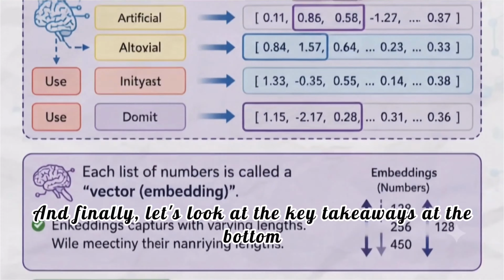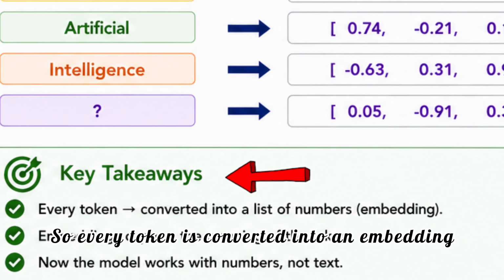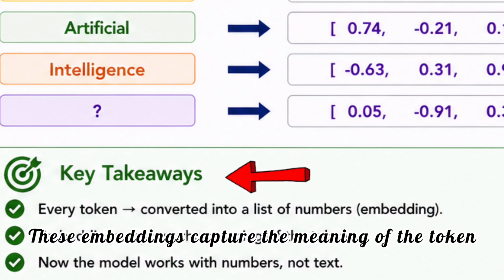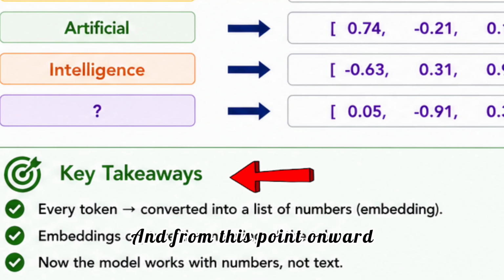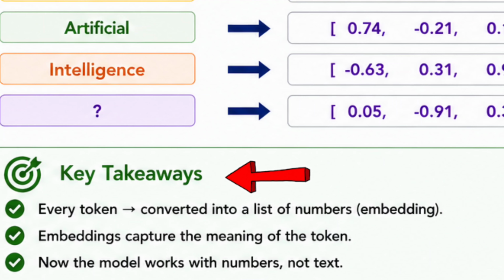And finally, let's look at the key takeaways at the bottom. So every token is converted into an embedding. These embeddings capture the meaning of the token, and from this point onward, the LLM is no longer working with text, it is working entirely with numbers.